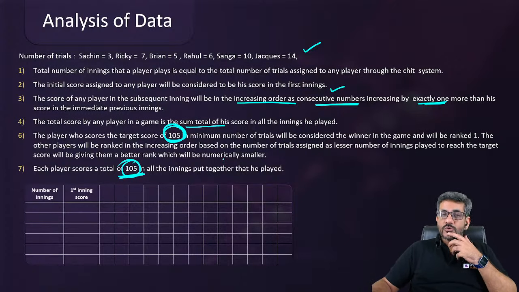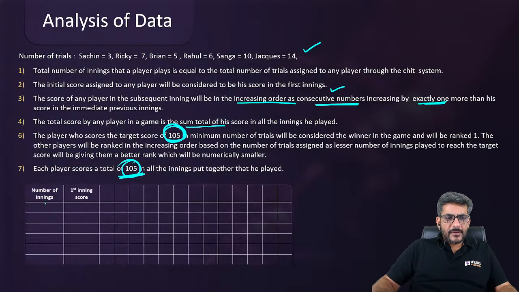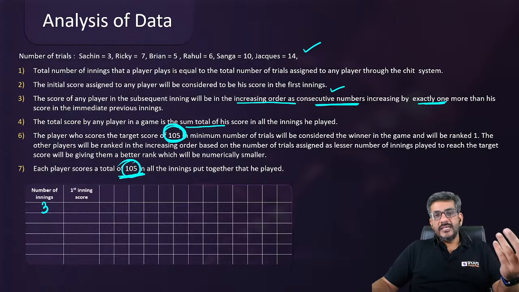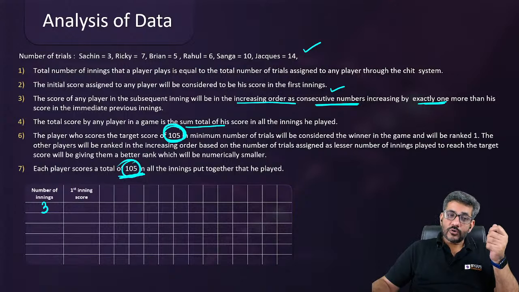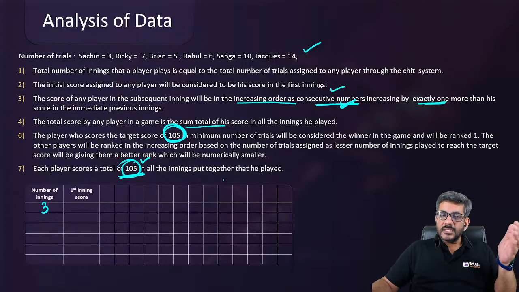How is that going to be important for us? The simple point is, a person has played 3 innings. Who is that person? Sachin. He has played 3 innings and will have three trials. This means the total of the three is 105, and these are consecutive numbers increased by 1. Three consecutive numbers adding up to 105. So what could they be?